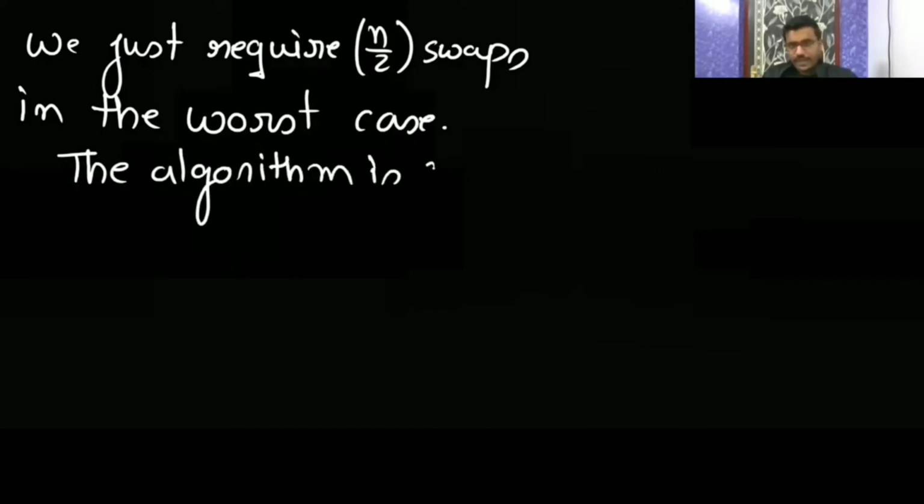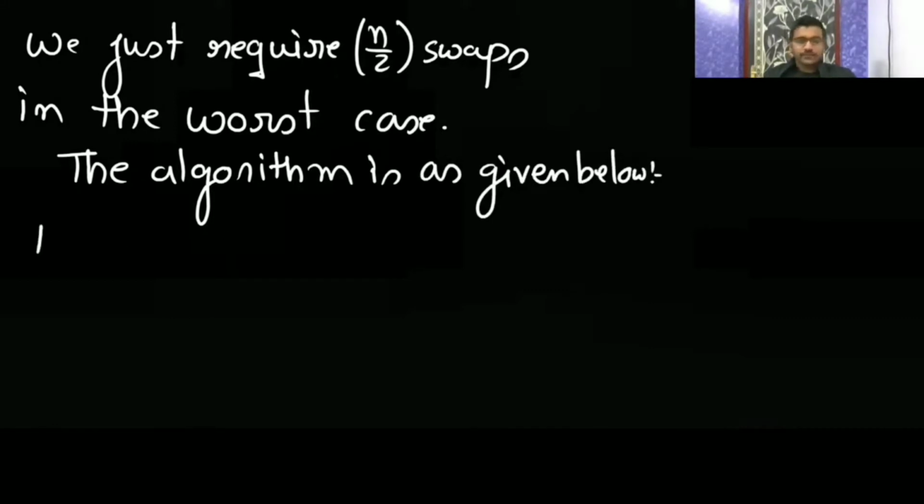Okay, first let me write the procedure, then it will be more clear. As Nisu has given the explanation, it is very good and correct also. We just require n by 2 swaps in the worst case. The algorithm is as given below.